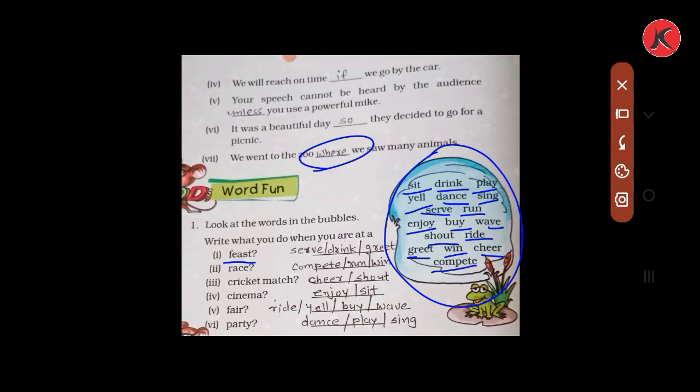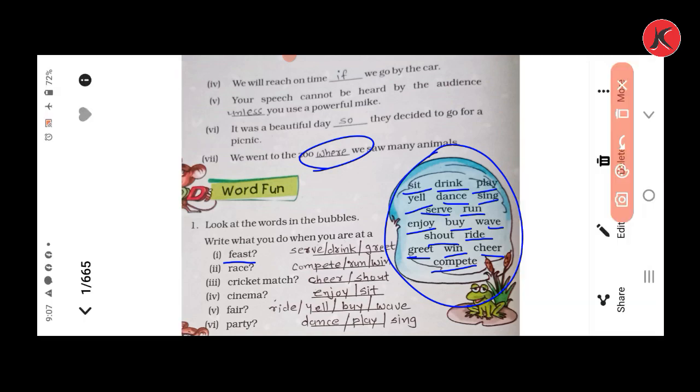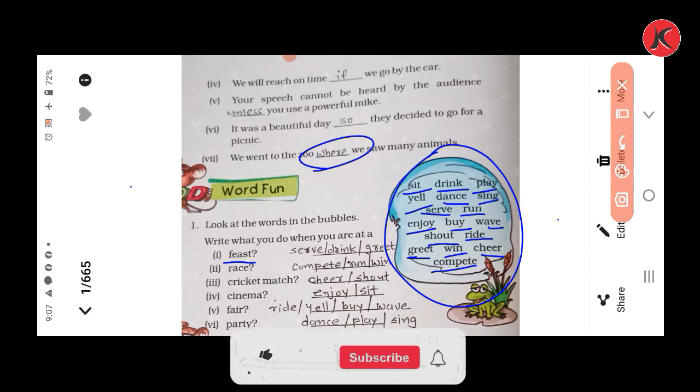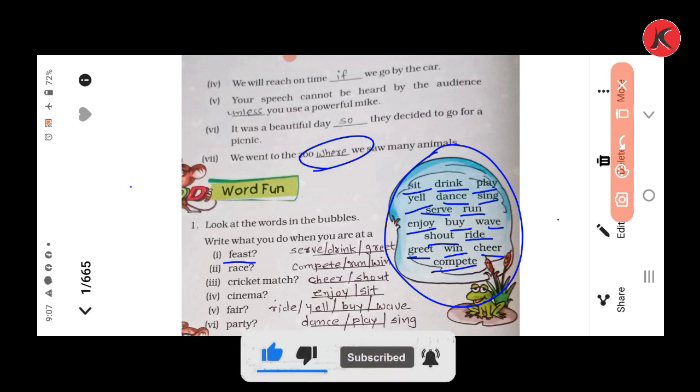Here we have completed all the exercises of this lesson, The Talkative Barber. I hope you also understood well. In the next session, we will start a new unit, unit number 7.